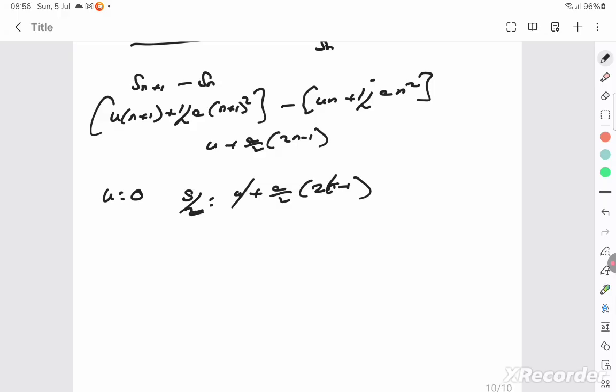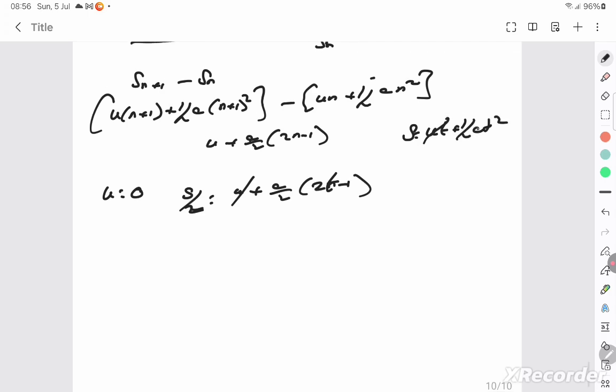Okay, but let's calculate the total distance covered. S is equal to ut plus half at square. So it's a falling body, so I can write half g t square. That's the total distance, and in the place of s by 2, I can write that.